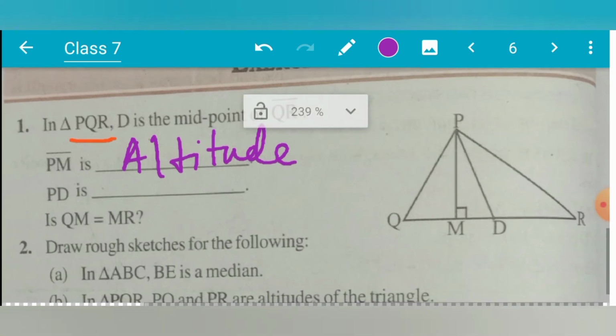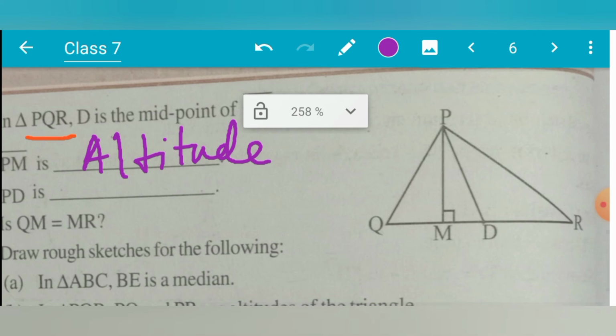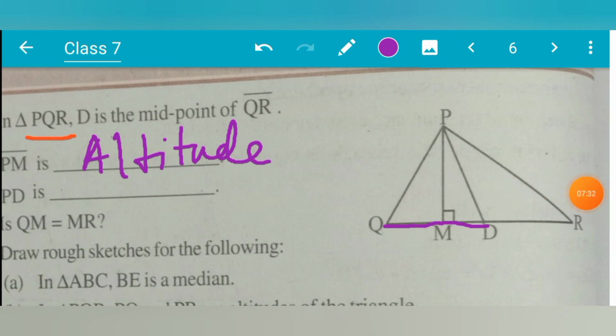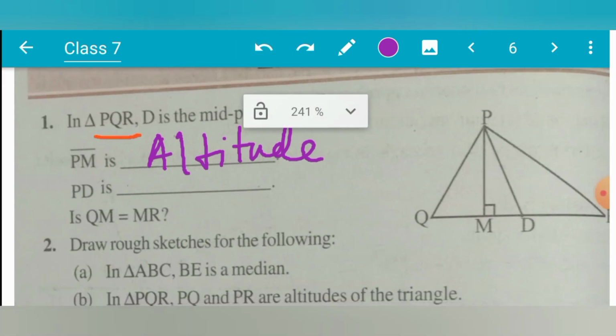Now PD. What is PD? It is clear that D is the midpoint of QR. This portion QD is the same as DR, so you can say that D is the midpoint. So PD is the line joining the midpoint and the opposite vertex, which is known as the median. So PD is the median.